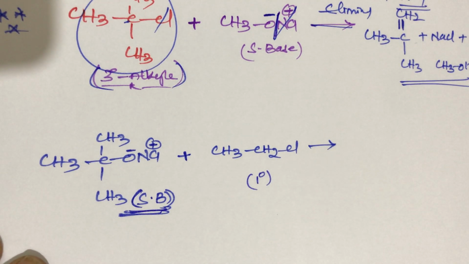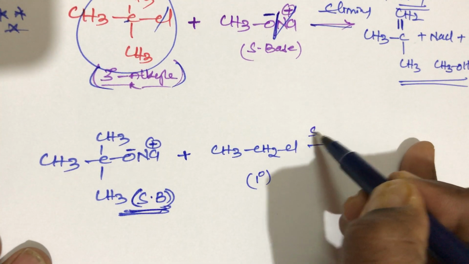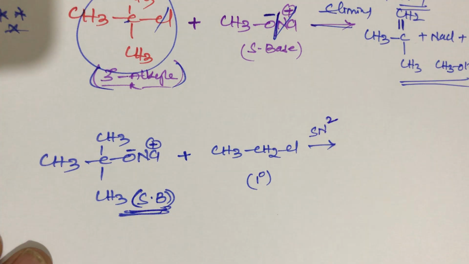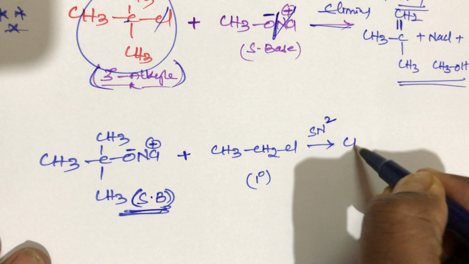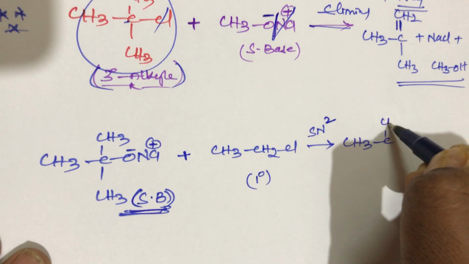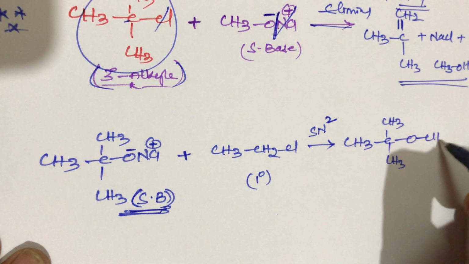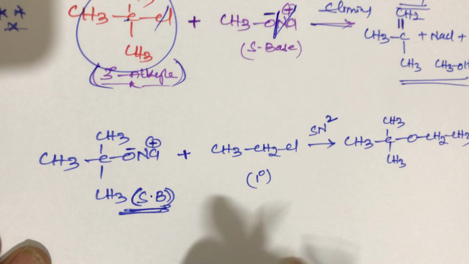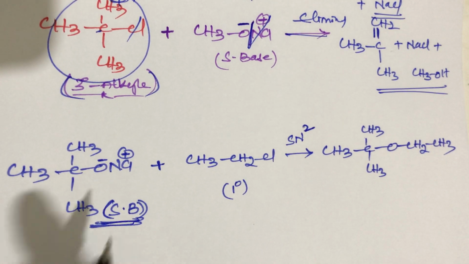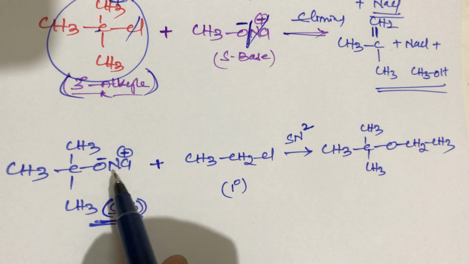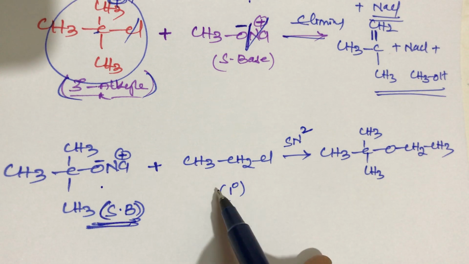When a primary alkyl halide is in the presence of a strong base, it follows the SN2 mechanism. SN2 mechanism is a nucleophilic substitution reaction, student. So what is the product? The product is CH3, CH3, CH3, O, CH2, CH3. Diethyl ether will be formed. This is the very most important, students. This is sodium tertiary butoxide reacting with ethyl chloride.